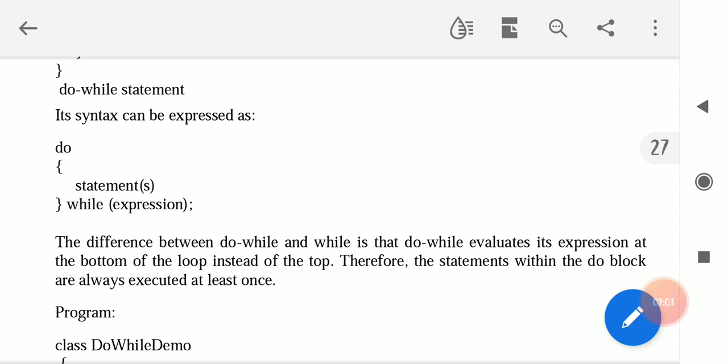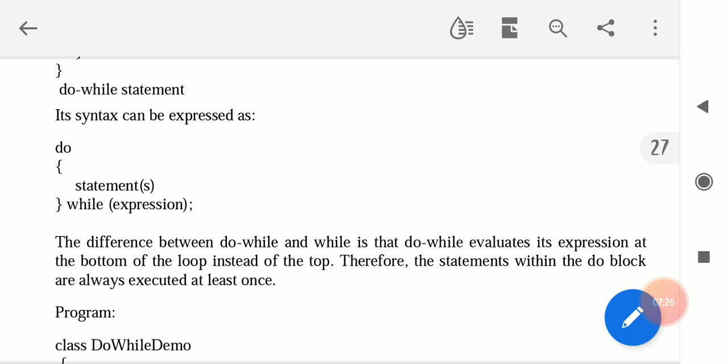See, the while loop of Java iterates or repeats as long as the given test condition is true. Remember this one, when it is true. The syntax of the while loop is while (test expression) loop body, where the loop body may contain a single statement, a compound statement or an empty statement. Okay.